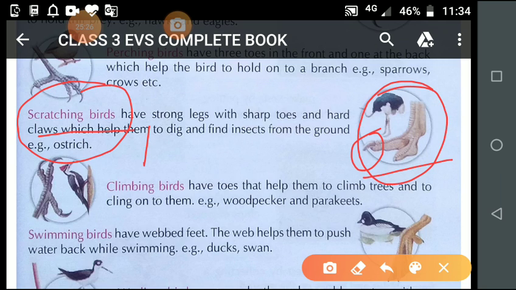The hen is also a scratching bird. I think all of you have seen a hen. It is also a domestic animal. Many people have hens in their houses. The hen is known as a scratching bird, because with the help of their claws, they dig the ground and find insects and small seeds as food to eat.